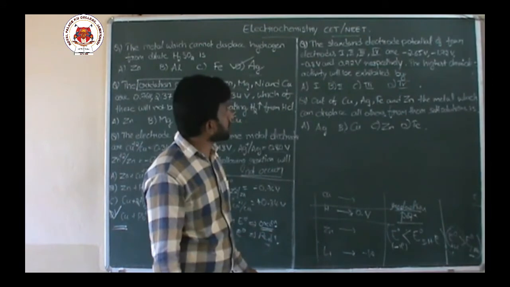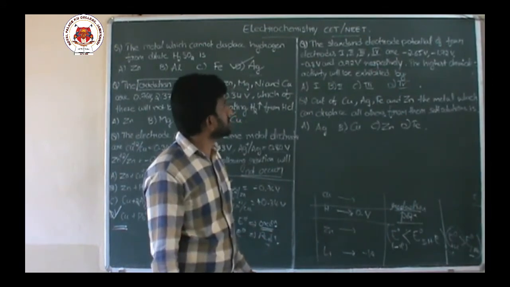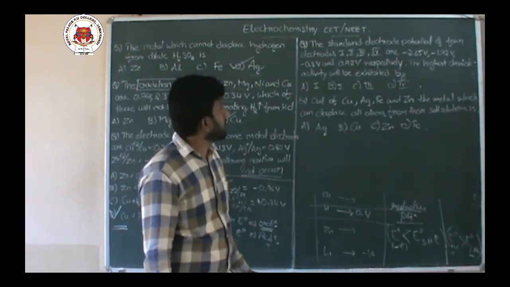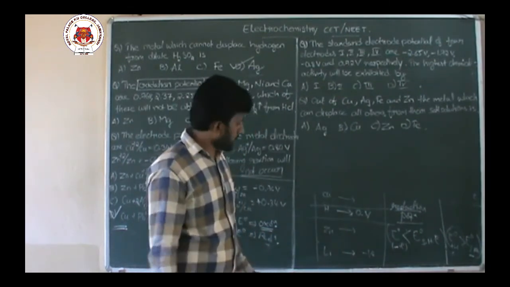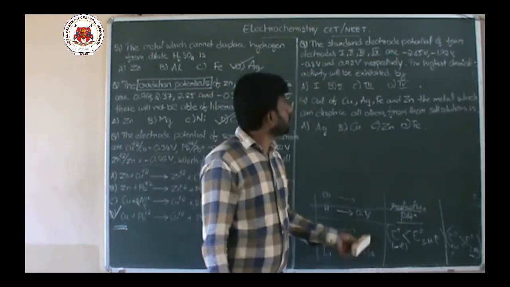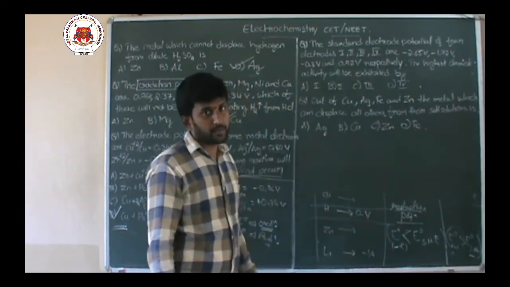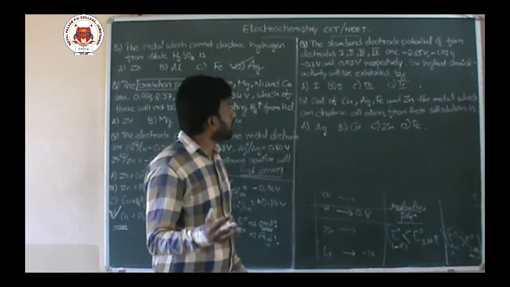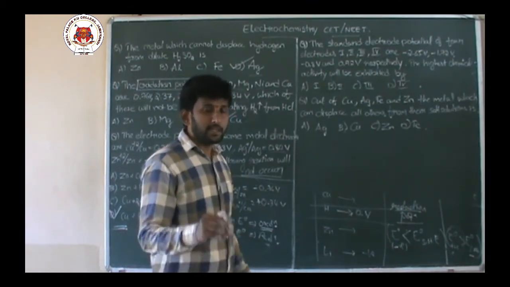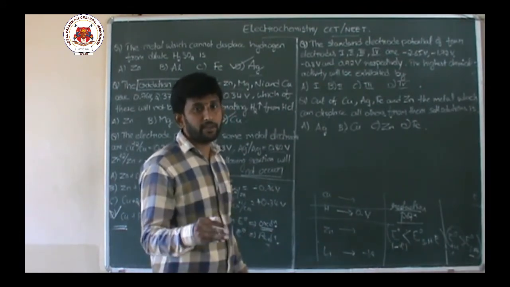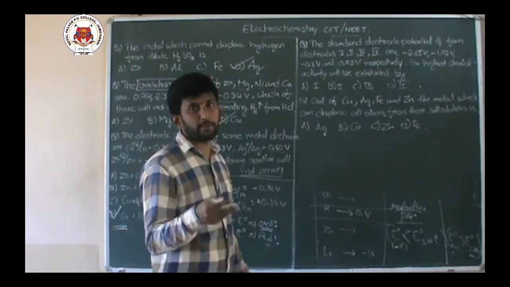Now with respect to the given options, which option is having more negative reduction potential, that will be having highest reducing power.